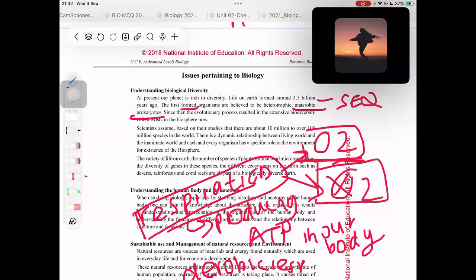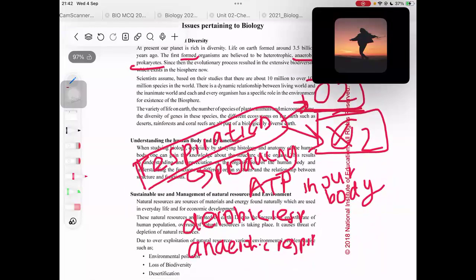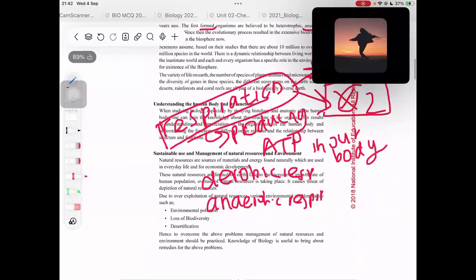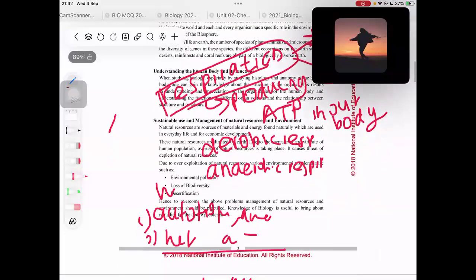Plus, this is also a good MCQ point. With my experience during the last 3 years, I have seen that they have asked these questions. They have given answers like this. Who are the first formed organisms? They have given autotrophic anaerobic prokaryotes as one answer. Another answer is heterotrophic anaerobic prokaryotes, which is the correct answer.